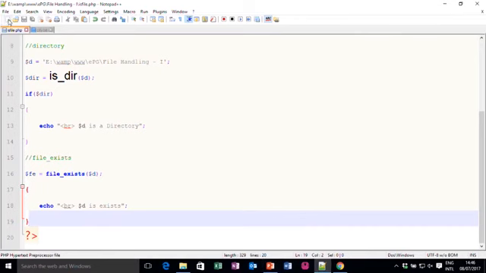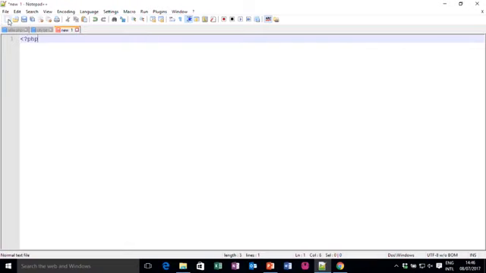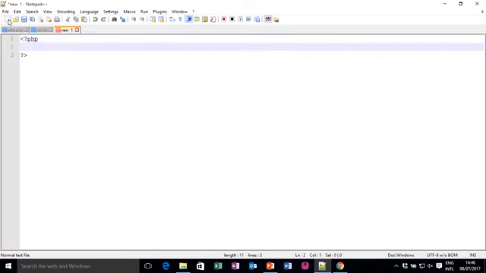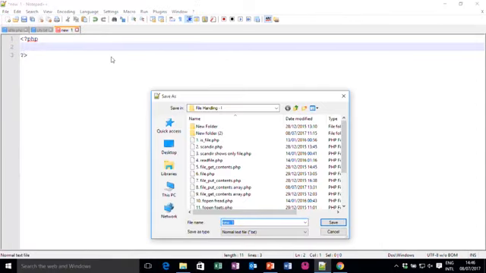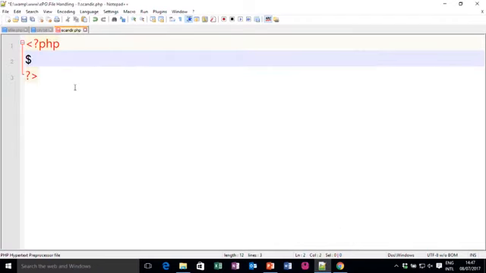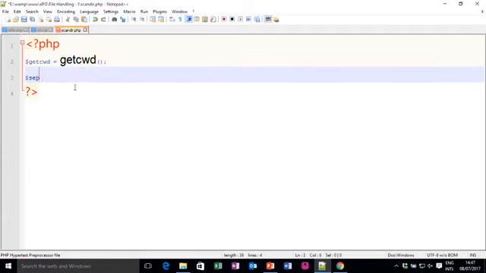So, let me write a new file. Again I start coding by opening and closing the PHP tag, and I immediately save it. As I use the Notepad++ editor, it helps me know the syntax, because Notepad++ provides color convention. Now, I write a variable, $cwd, which is the function getcwd. Then I take one variable $separator, the constant written in uppercase, DIRECTORY_SEPARATOR.